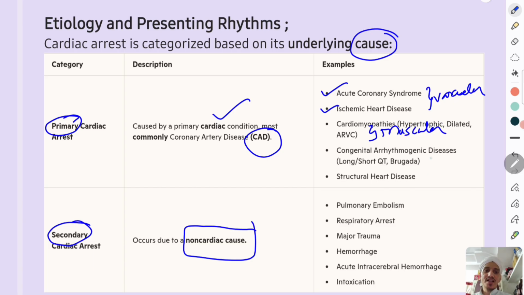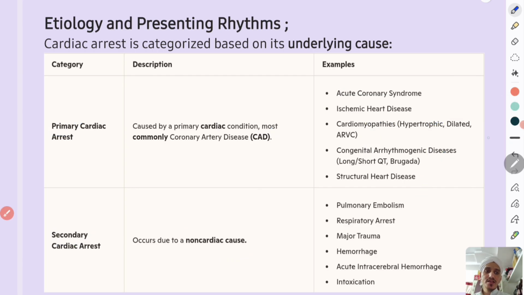Then congenital arrhythmogenic diseases like long and short QT syndromes and Brugada syndrome constitute arrhythmogenic causes. Structural heart disease. So you can divide them as vascular causes, which are most common, then muscular causes, cardiomyopathies, and arrhythmogenic causes.